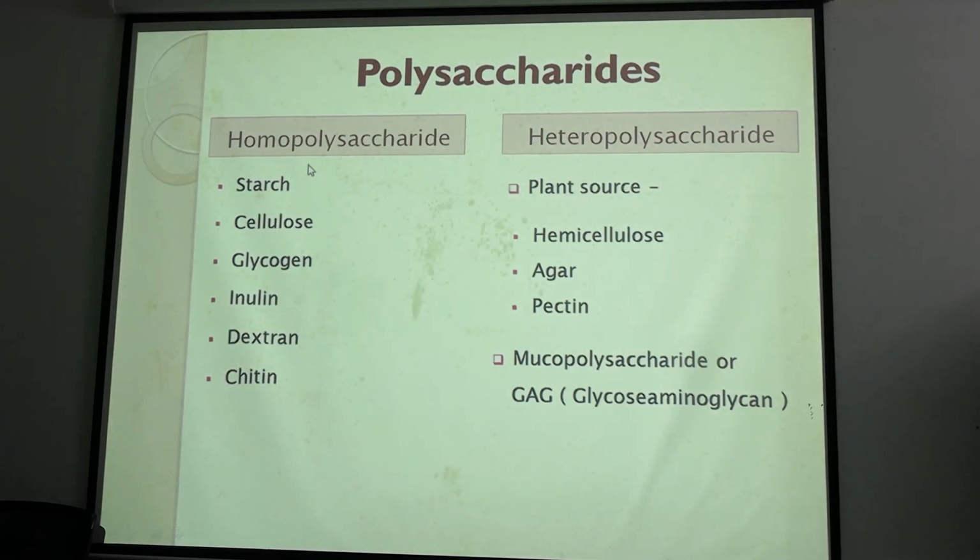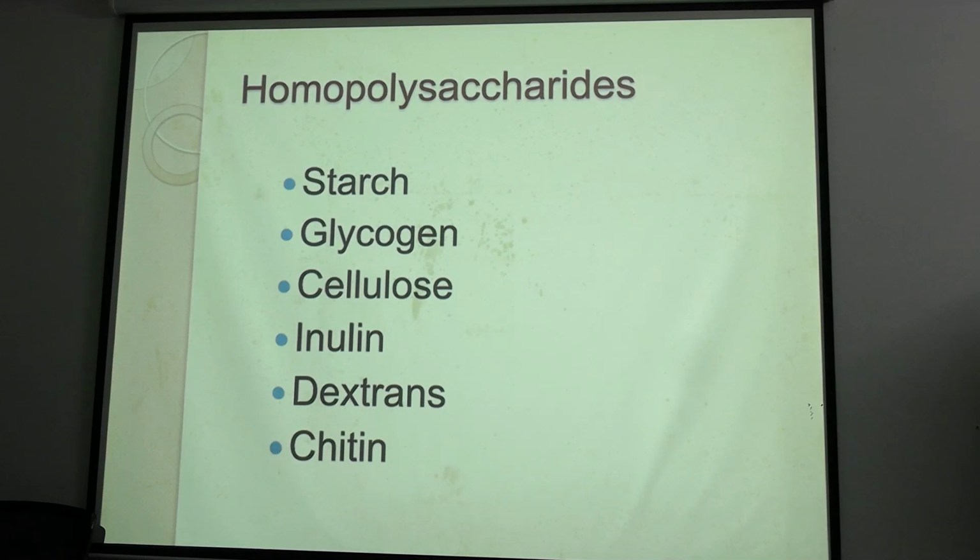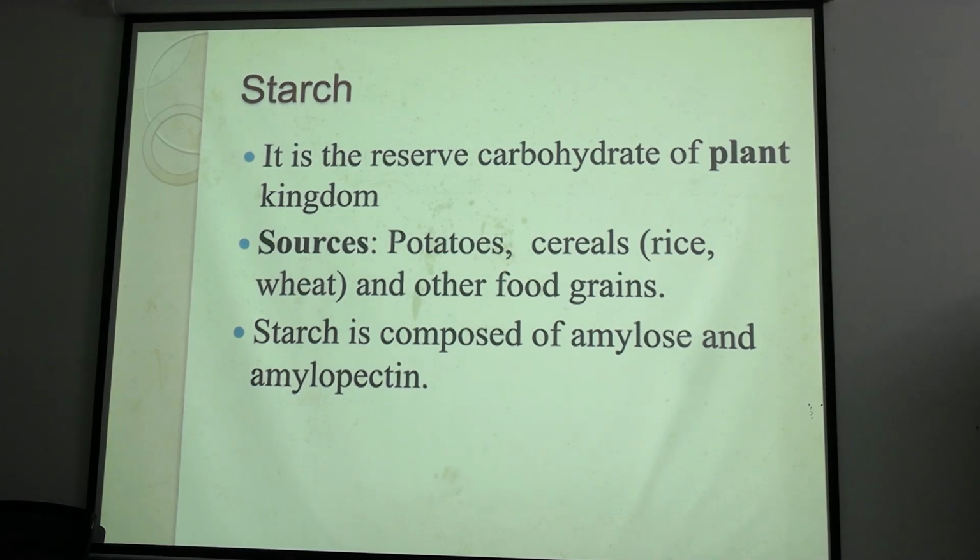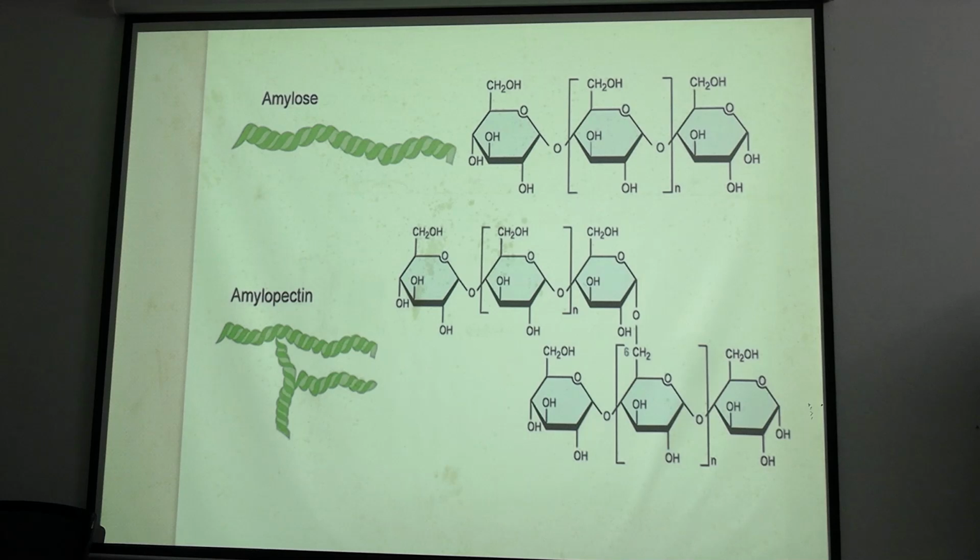Now coming to polysaccharides, this is the last part. Polysaccharides can be of two types, homopolysaccharides and heteropolysaccharides. Homopolysaccharides are made up of a single monosaccharide, and they may be branched or unbranched. Now coming to starch: starch is the reservoir of glucose, the storage carbohydrate in plants. And how do we digest it? It is amylose and amylopectin with alpha bonds. So we can digest starch because it has alpha bonds.